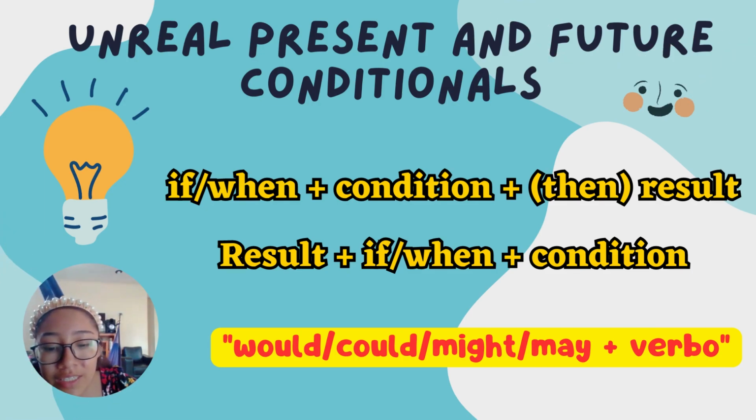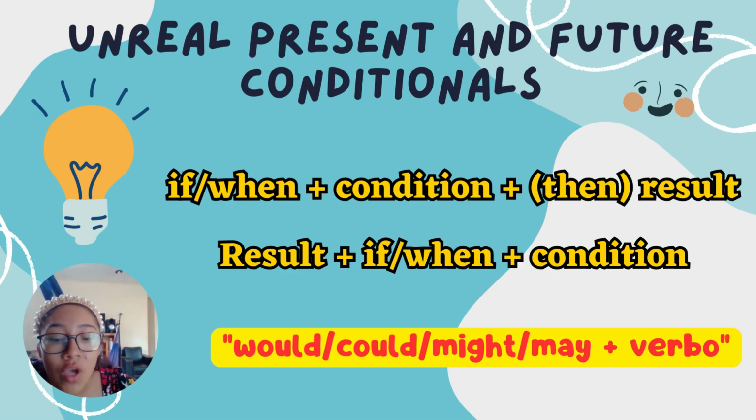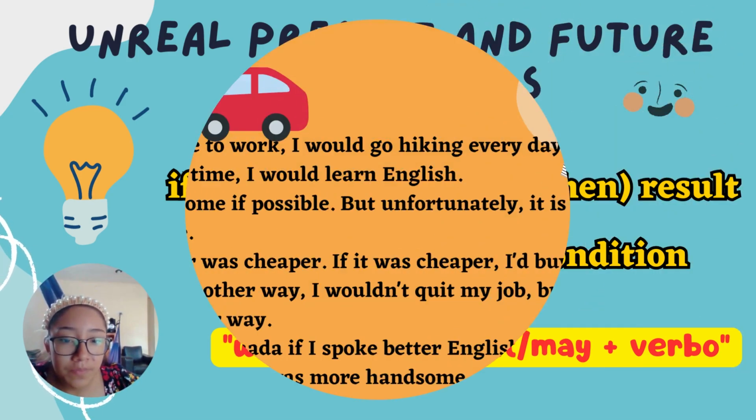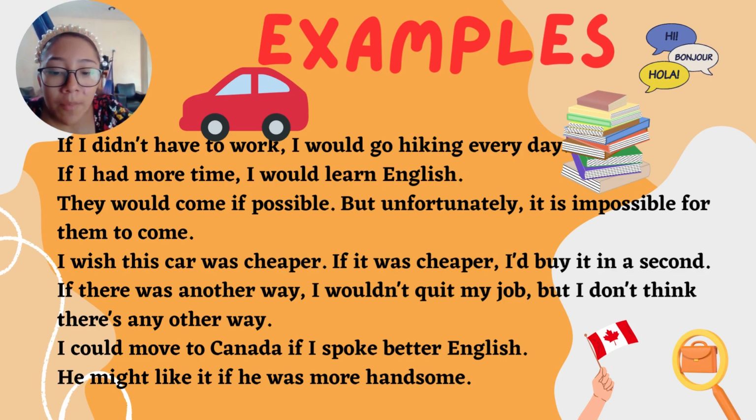The condition is in the past tense. Use would, could, might, may, plus verb for the result in the future or present tense. More examples: if I didn't have to work, I would go hiking every day. If I had more time, I would learn English.